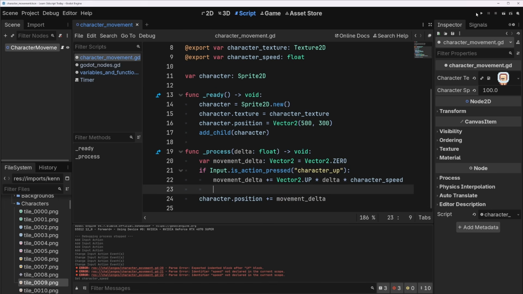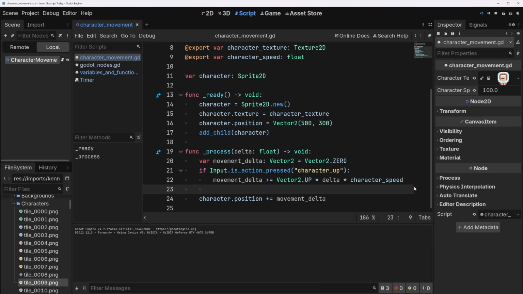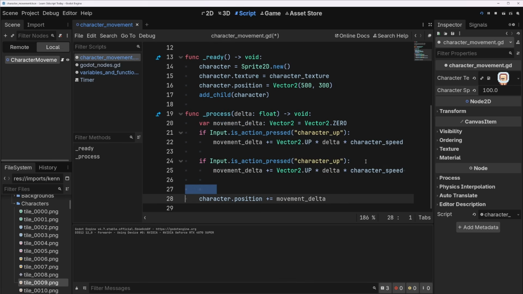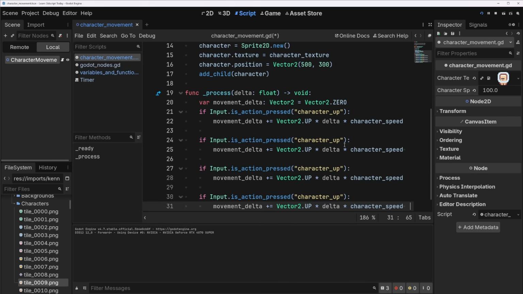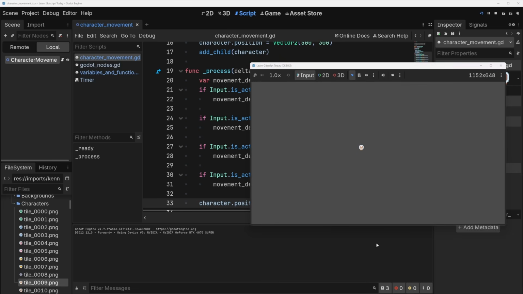Okay, let's play this and see if we can go up. We can. Okay, terrific. Let's do the other ones. If you want to take a pause now, if you had trouble doing this and just want to finish the other three, go ahead. It's just copy and pasting and changing a few letters, but it'll help you remember. But I'm just going to do that now quickly. I'll just copy it four times, and we'll do down, right, and left. It's easy as pie.